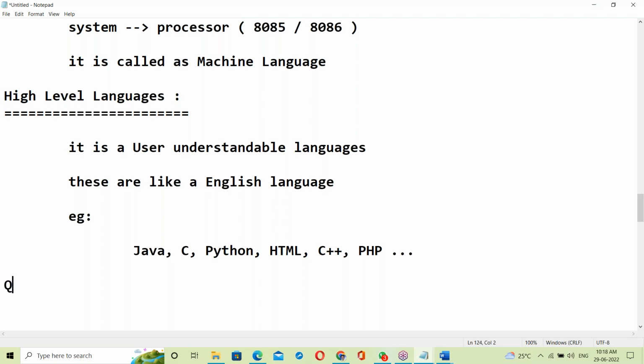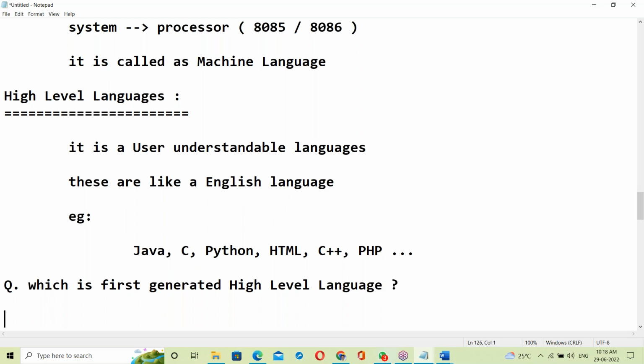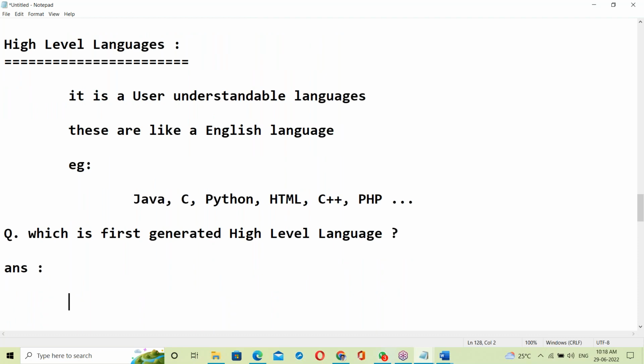Here is one more question for you guys. Which is the first generated high level language? Anyone can answer this? Which is the first generated high level language? C language. Okay, fine. Next, COBOL, any others? COBOL or BASIC.